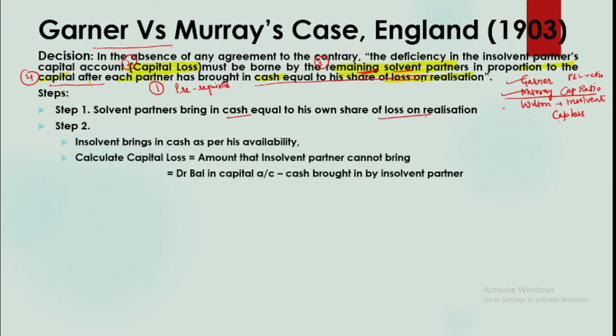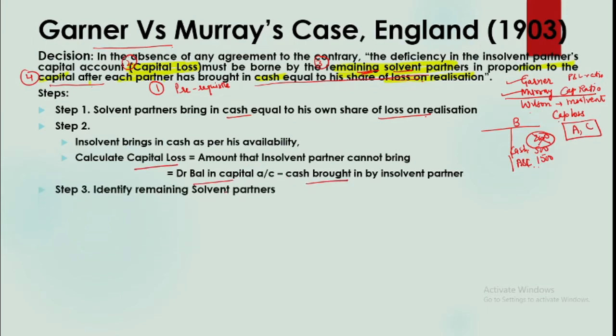Like in the last example that we studied, B had a deficiency of 2000 rupees, but he cannot bring that. So you will say that he will bring 500 and the remaining is the loss. Now this loss will be borne by the remaining solvent partners. Suppose A and C both are solvent, so this loss will be given to A and C. Now you will establish the amount of loss. Capital loss is the amount that he cannot bring, which you can see in the account itself, or you can calculate it as the debit balance minus the cash that he is bringing. Then identify the remaining solvent partners and calculate their capital ratio.